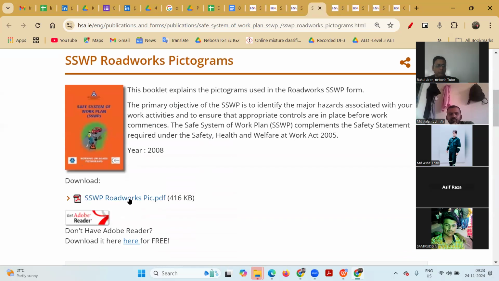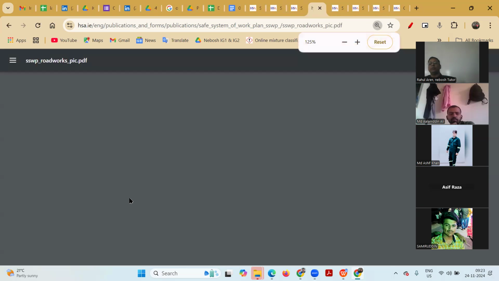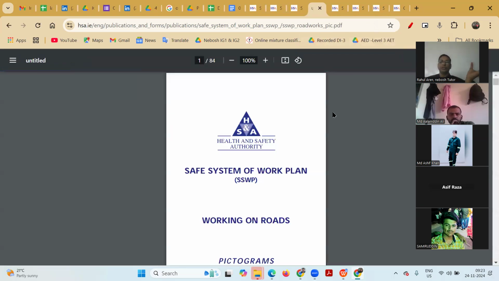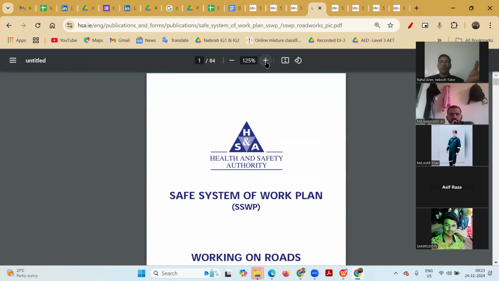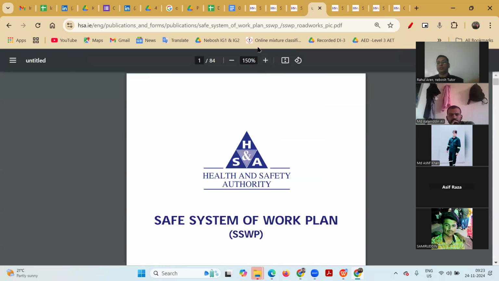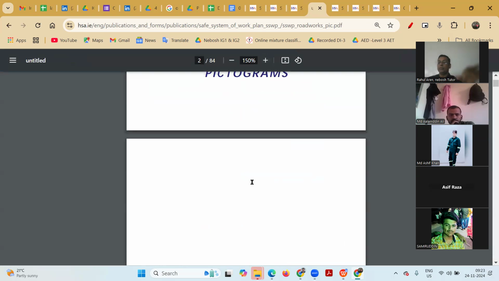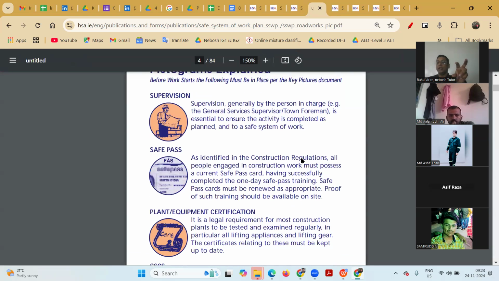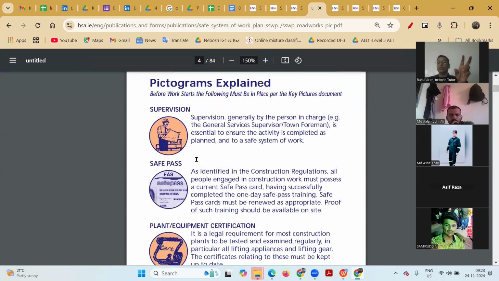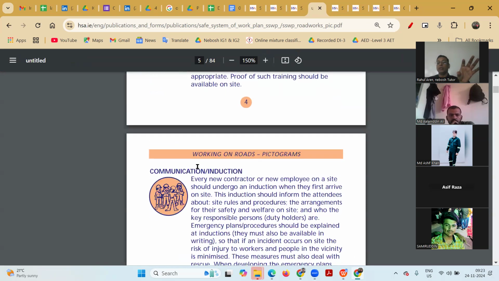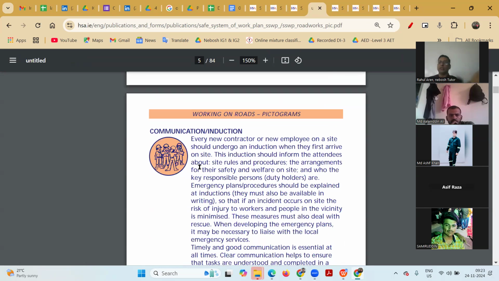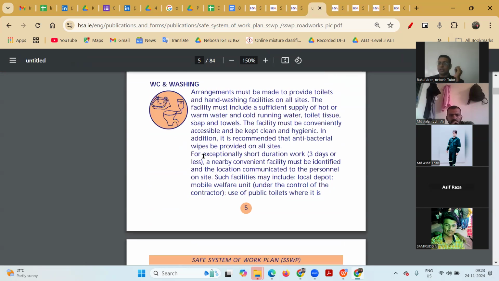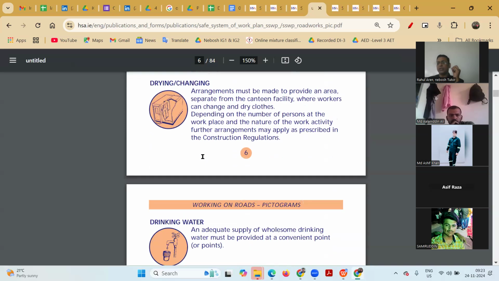Here they have made various pictograms which are freely available. Anyone can download these pictograms while using the safe system of work. It may have 84 pages. A pictogram is a graphic identification of the activity: supervision, safe pass, plant, equipment, CSCS, construction safety, communication, WC and washing, welfare facilities.